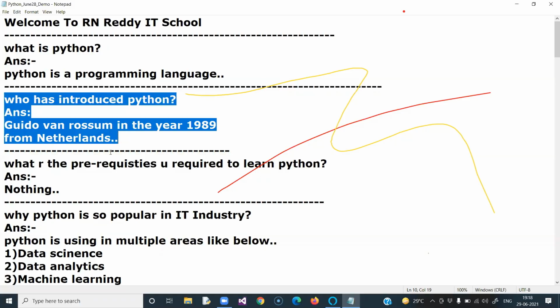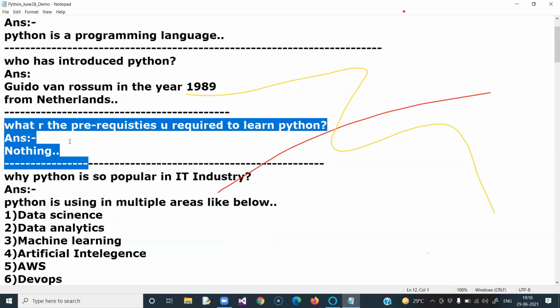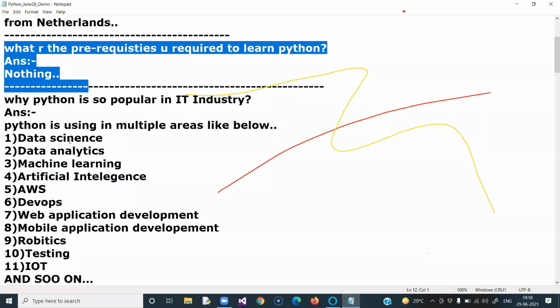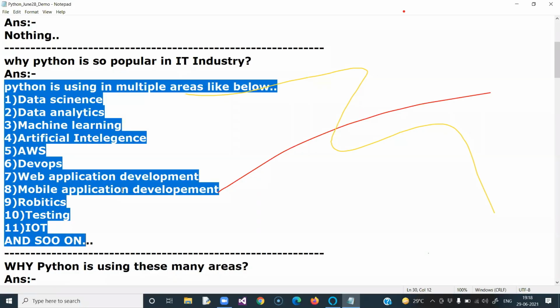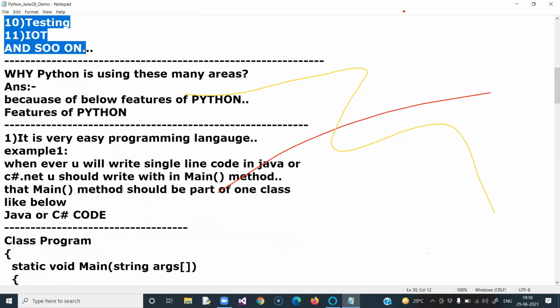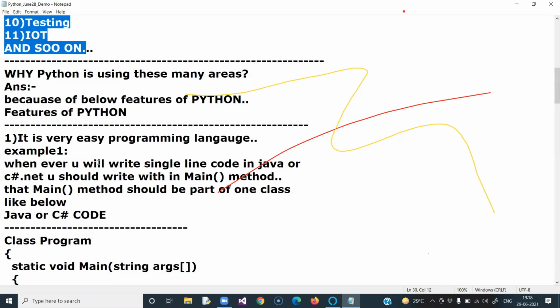And what are the prerequisites we require to learn Python? Nothing, you don't require anything. Why is Python so popular in the IT industry? Python is used in multiple areas like all these. That's the reason it became very popular. Why is Python used in many areas? Because of the below features of Python.